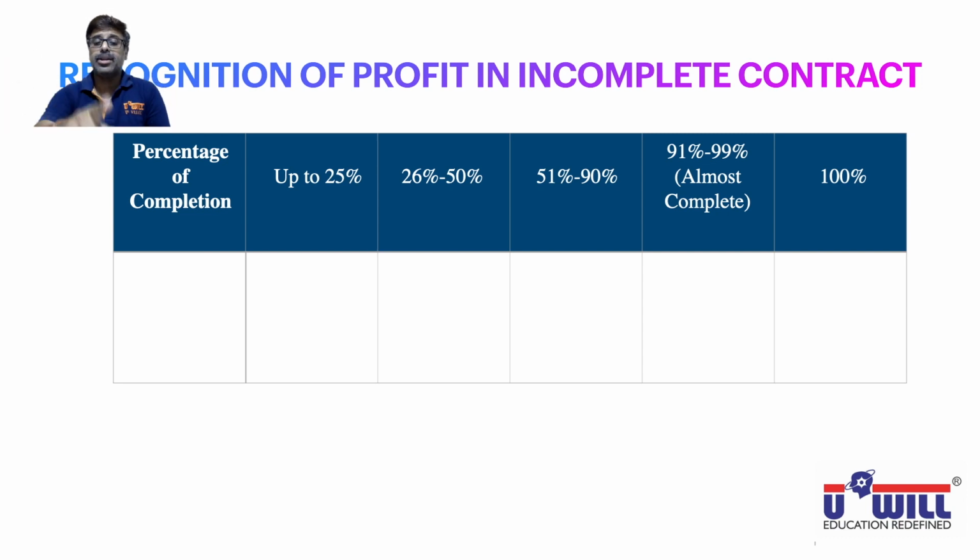We are talking about recognition of profit in incomplete contract. So first four columns are important. Therefore, I said to you, remember three percentages: 25, 50, 90.